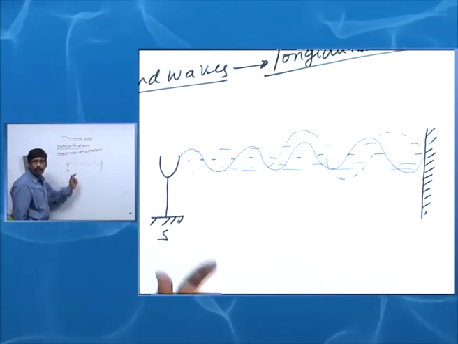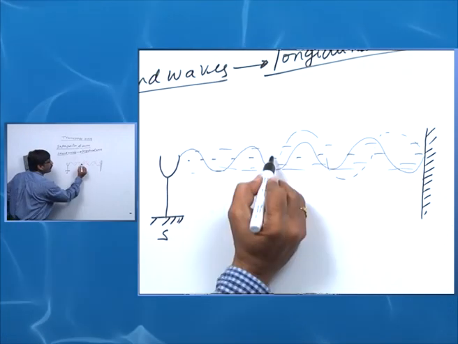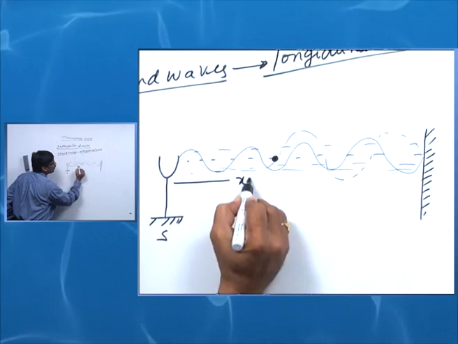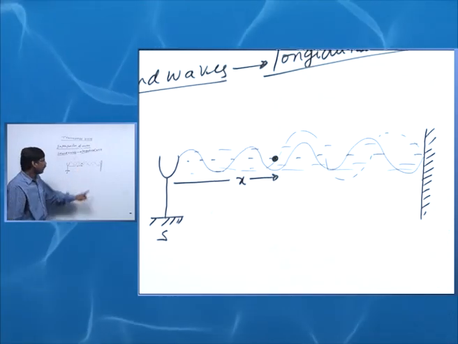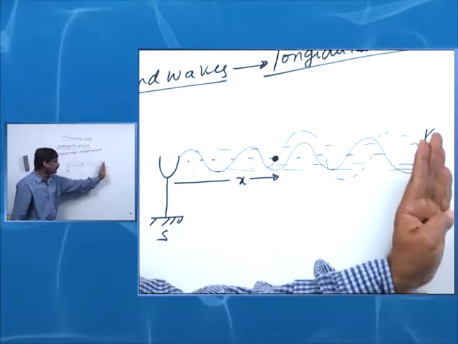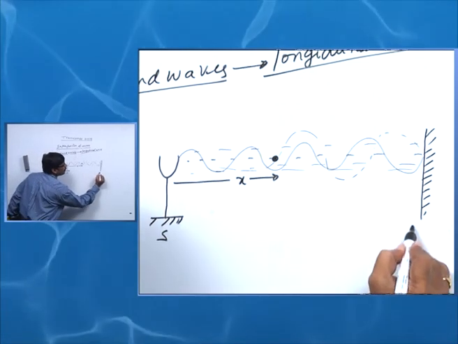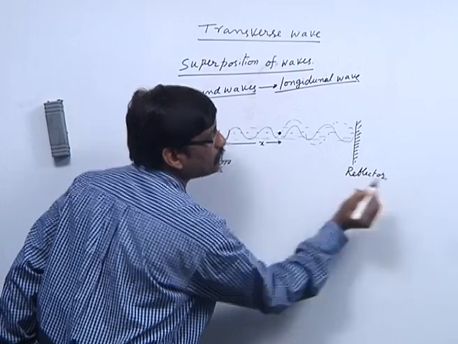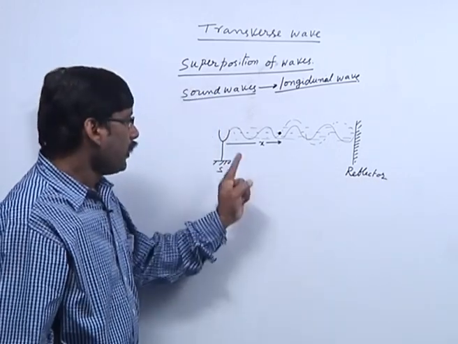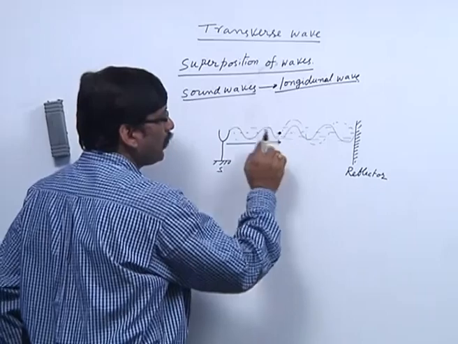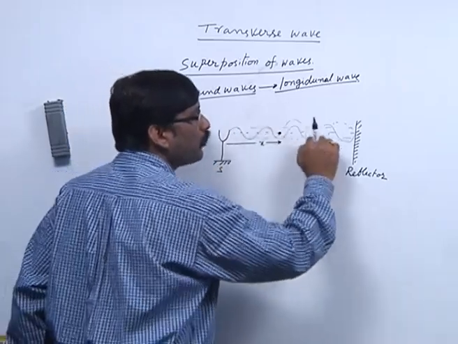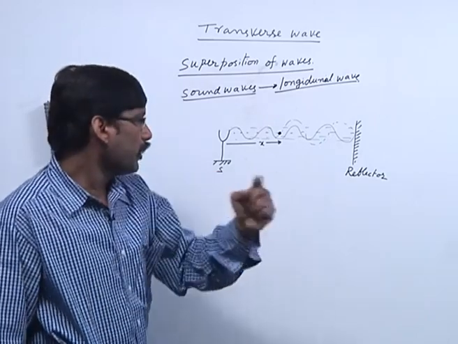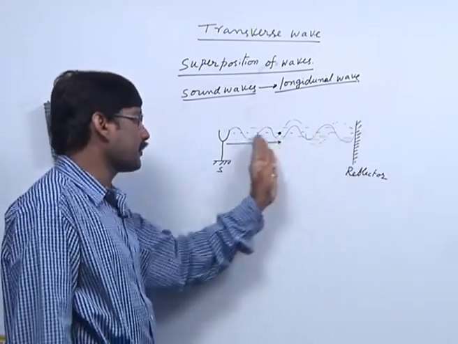Now, I want to write the equation for a particle which is at a distance x from the origin. If the reflector is not there, the wave travels only in one direction, that is called a progressive wave. When the reflector is there, it reflects.